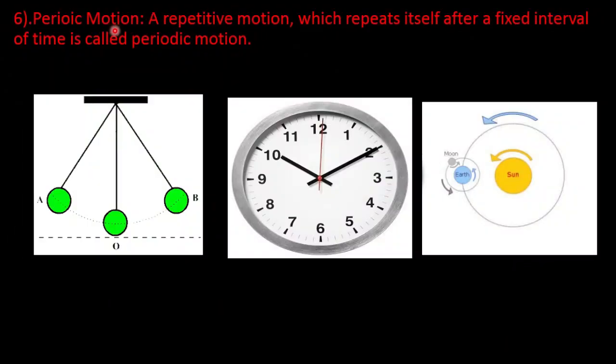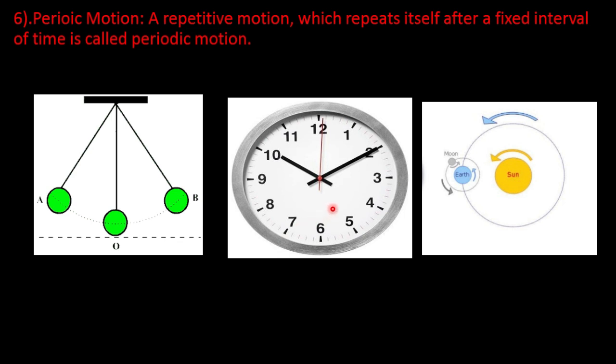Periodic motion. In this type of motion, a body repeats its motion after fixed intervals of time. Here you can see motion of the pendulum of a clock, movement of the hands of a clock and the earth revolving around the sun. In all these cases, motion repeats after fixed intervals of time.